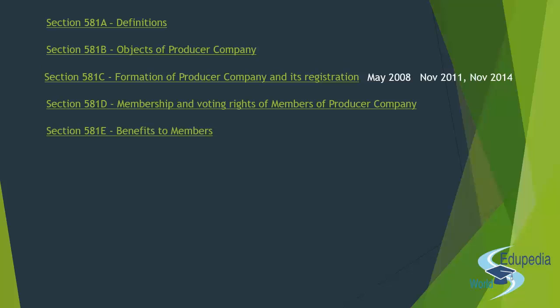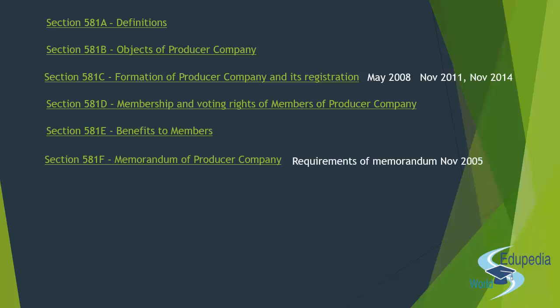Then you have section 581E, that is the benefits to the members, right? And following it you have section 581F, which deals with the memorandum of the producer company, and you have been asked a question based on this topic in your examination in November 2005. They had asked you the requirements of the memorandum, right?